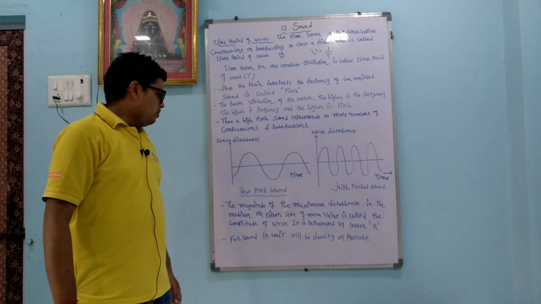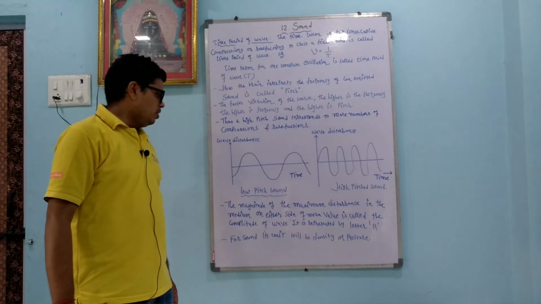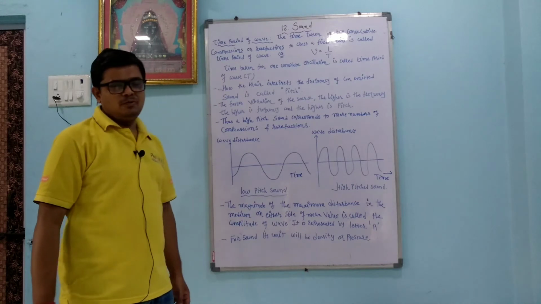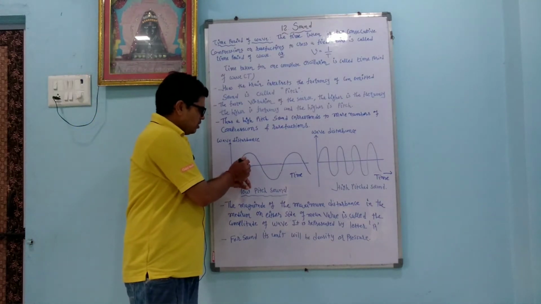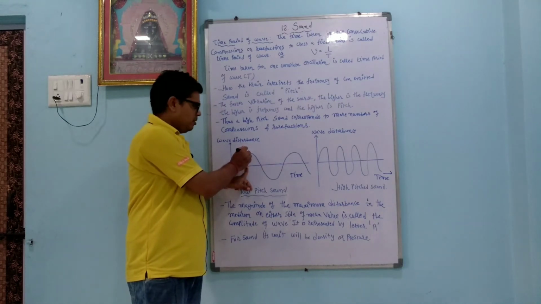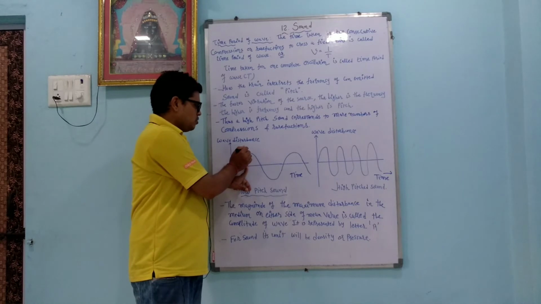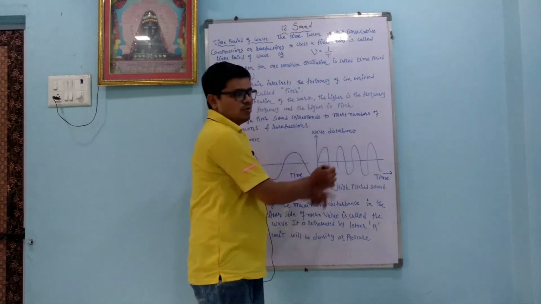The magnitude of the maximum disturbance in the medium on either side of the mean value is called the amplitude of the wave. What is called the amplitude? Amplitude means the highest displacement of the particle from the mean position. So we can say that this point is called the amplitude because the highest displacement occurs here. Same way here also.